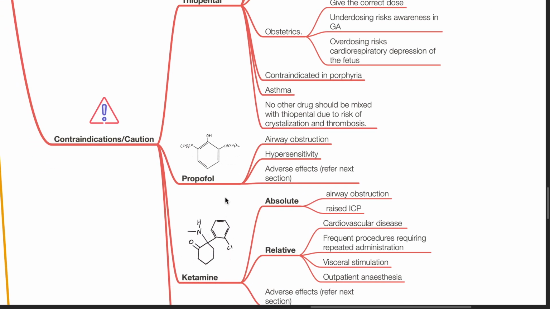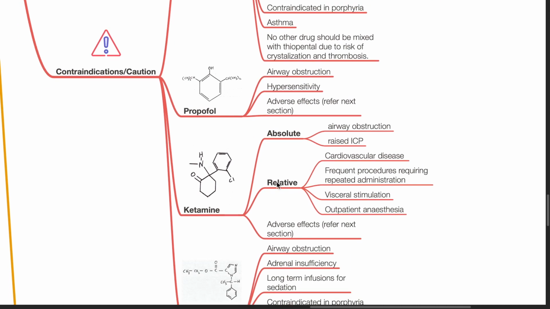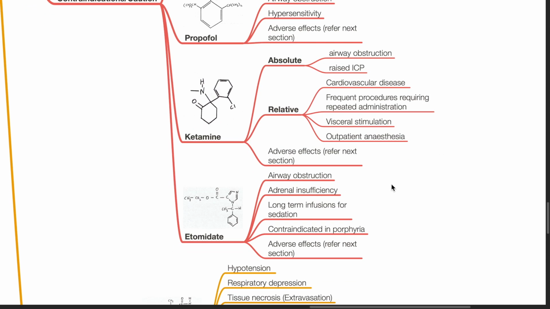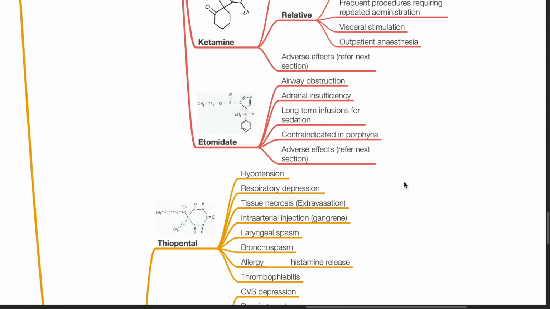Propofol. Airway obstruction, hypersensitivity, and adverse effects. Ketamine. Absolute contraindications, airway obstruction and raised ICP. Relative contraindications: cardiovascular disease, frequent procedures requiring repeated administration, visceral stimulation, and outpatient anesthesia. Etomidate. Contraindications include airway obstruction, adrenal insufficiency, long-term infusion for sedation, contraindicated in porphyria. Watch out for adverse effects.